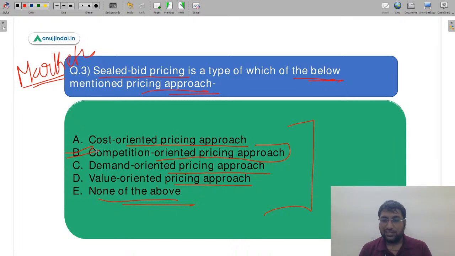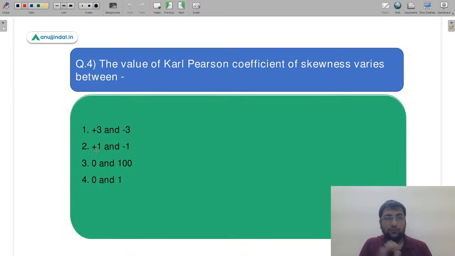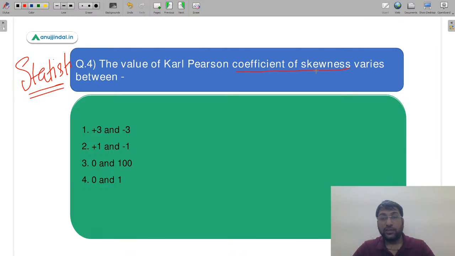So skimming and penetration is based on demand. Wonderful, Ravi. Good going. So let's move to the fourth question. Chautha question dekhte hain, straight away coming from the subject of statistics, and the topic is skewness. The value of Karl Pearson coefficient of skewness varies between. Now it is a fact-based question, but I believe you know about skewness. That is your rightly skewed diagram, your left tail test. Left skewed diagram. So I'm sure that you remember these things now.